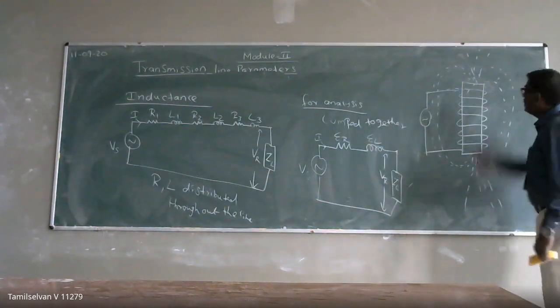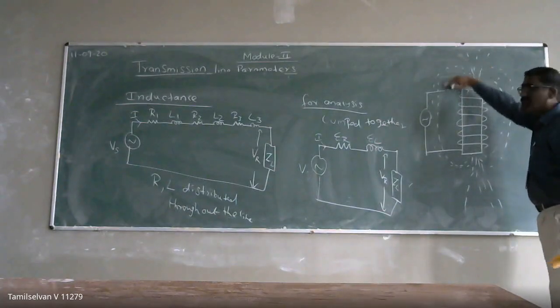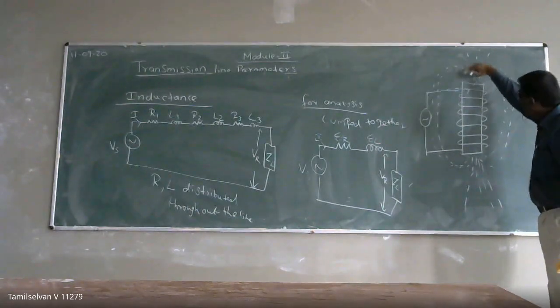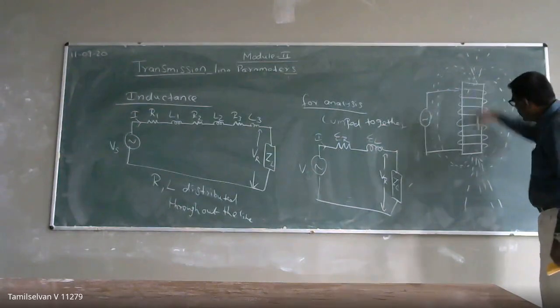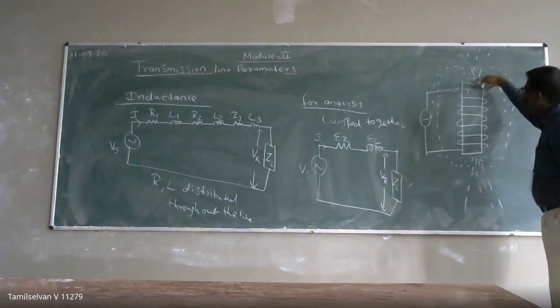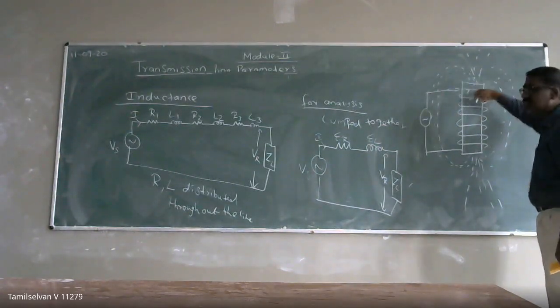Like this, right? As the current varies, these magnetic lines of force also vary. They are going to link with the coil, and an EMF is going to be induced in this coil. This way, the inductor will store the energy.